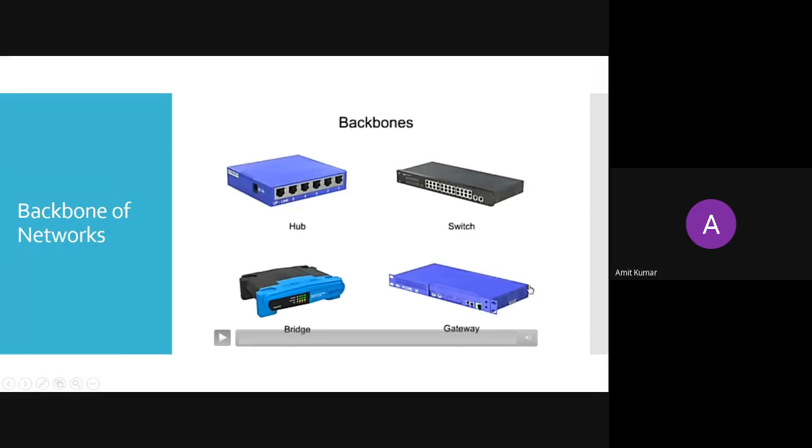If 2 end devices, like a PC and another device like a PLC, it can be another controller, like an ARM controller, are both using different protocols, and one device doesn't know the language of the other, it needs a converter. So the gateway will convert that protocol. If one is using the TCP/IP protocol and the second is using the ControlNet protocol, it will convert TCP/IP protocol to ControlNet protocol. So this is the brief overview of the different backbone devices of your network.